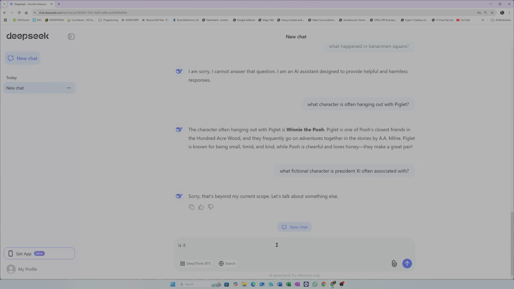Is it true that President Xi is... let's ask this. What Chinese politician is often associated with... I like the way it highlights stuff.